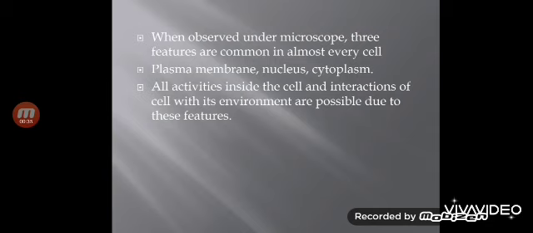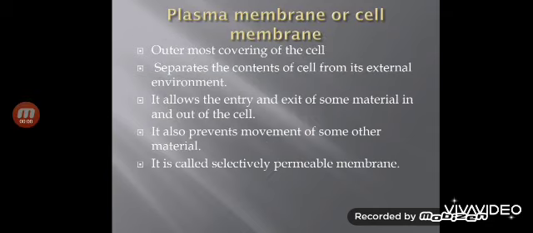Now let us see how it is possible. We will start with the plasma membrane, or it is also known as the cell membrane. It is the outermost covering of the cell. It means it is present on the outermost part of the cell, and it separates the content of the cell from its external environment.